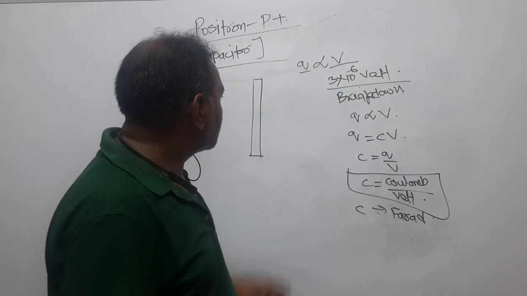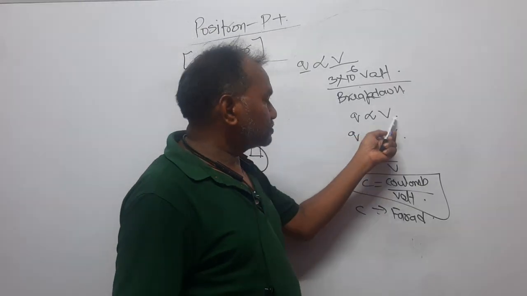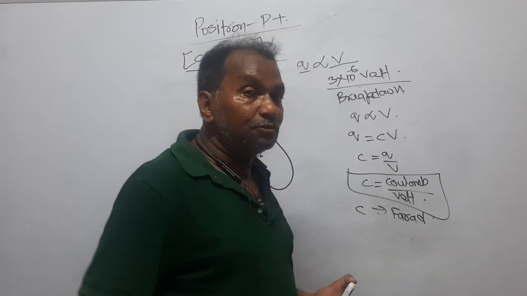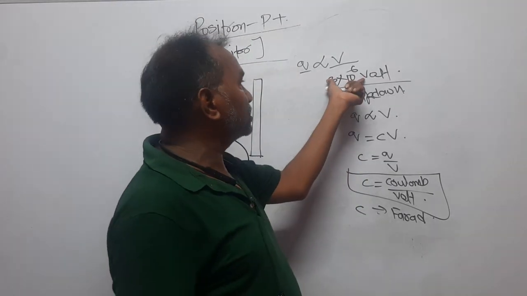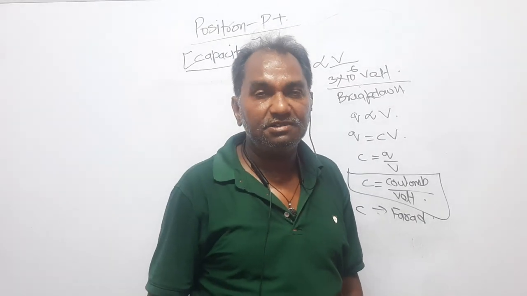No, dear student, this is a plate. What I have said is that if you are giving charge, Q is proportional to potential, so its potential increases. When you have given so much charge that its potential reaches this level, next it cannot be charged.